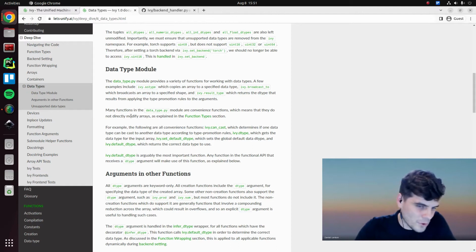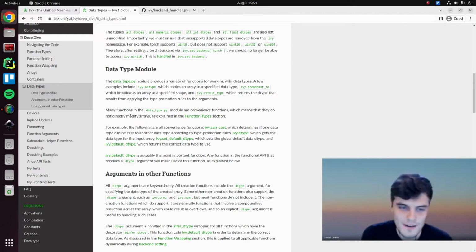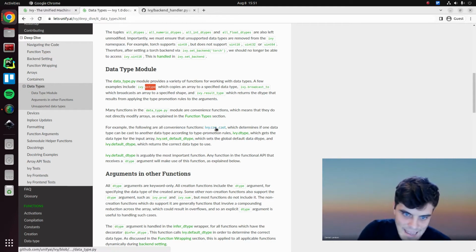And an important point to make here, which references back to the function types section, is that many functions in the data type module are convenience functions. This means that they don't directly modify arrays themselves, and they generally give us information about the data type of an array or something like this. Some of them do. For example, astype does modify the array and therefore is not a convenience function. This is something that is part of the computation graph, but many others don't. For example, can_cast just gives us Boolean results on whether data types can be cast together at all.